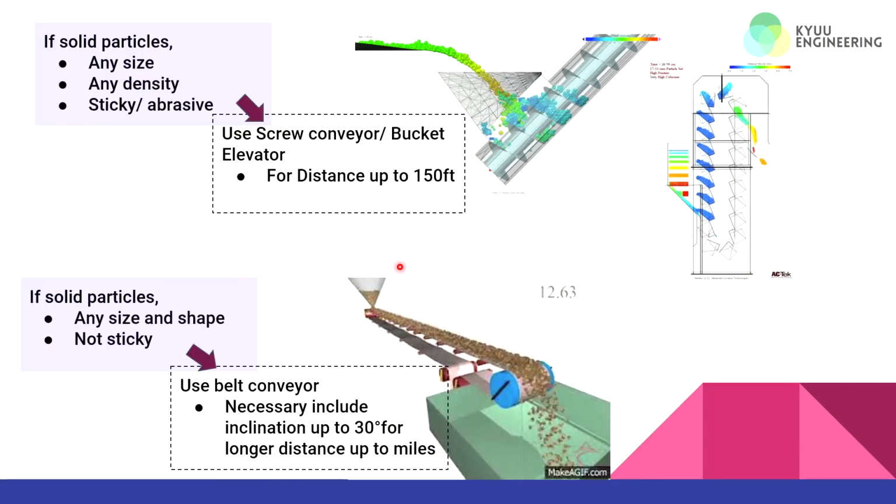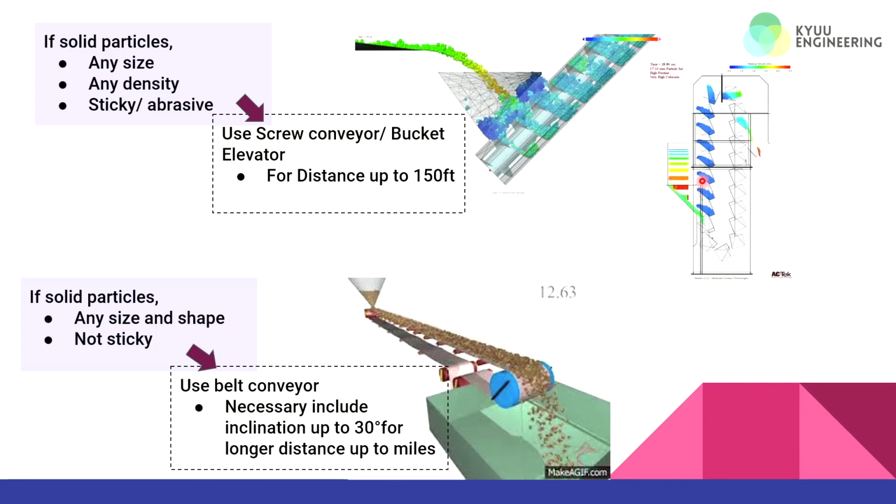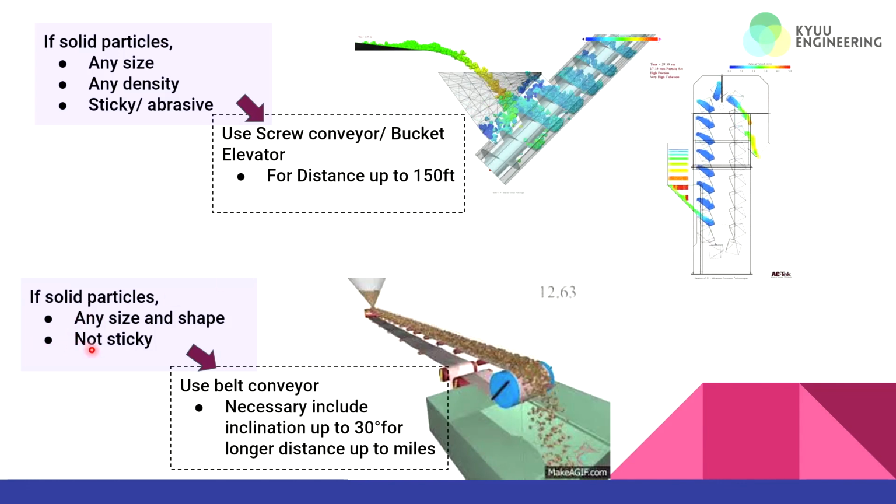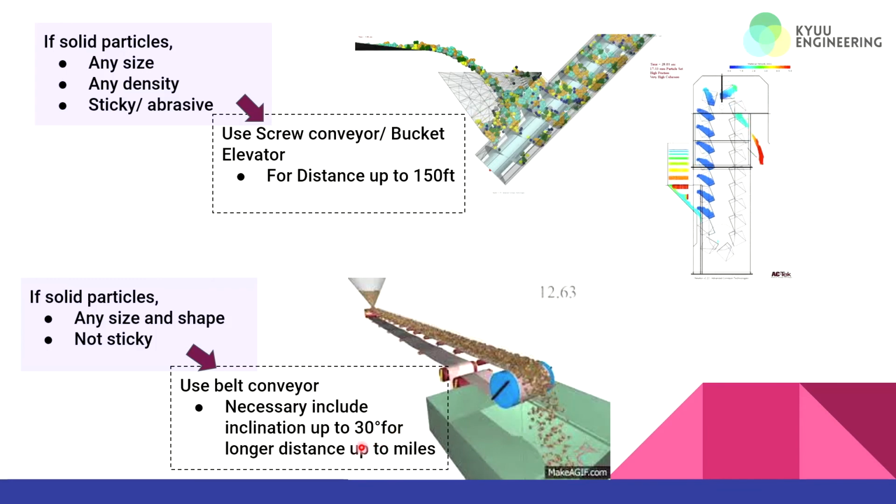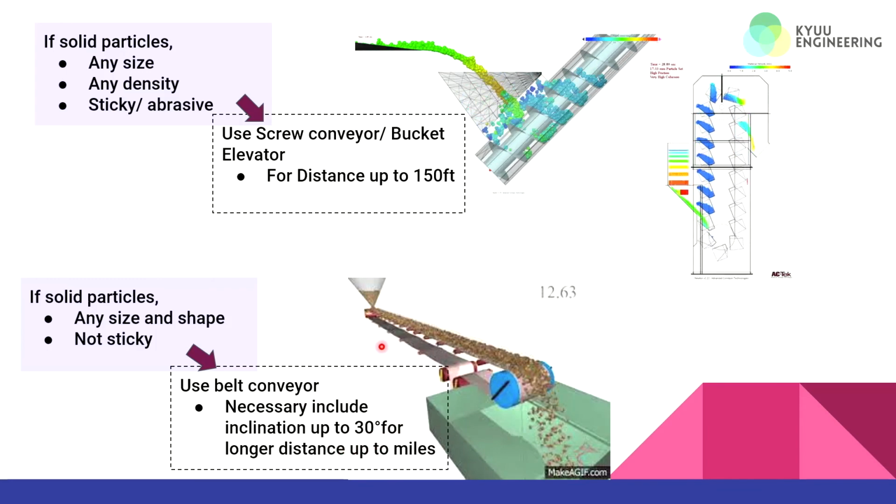Next slide. For material with sticky or abrasive behavior of any size and density such as cement clinker, a screw conveyor with a rotating helical screw blade is recommended. The same goes for a bucket elevator, which typically carries larger masses of bulk materials to different heights. Overall distance is up to 150 feet. Meanwhile, for any kind of size and shape of solid particle with non-sticky behavior, it is recommended to use a belt conveyor. If necessary, use an inclination up to 30 degrees to transport product upward to multi-level settings from one platform to another.